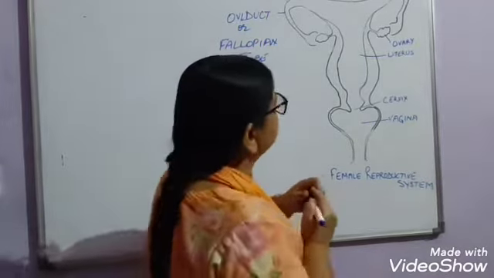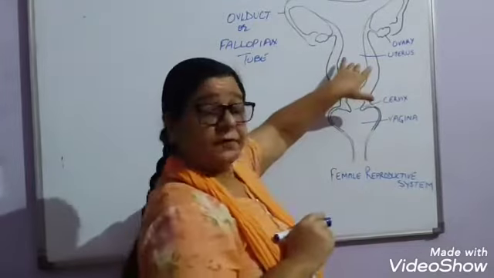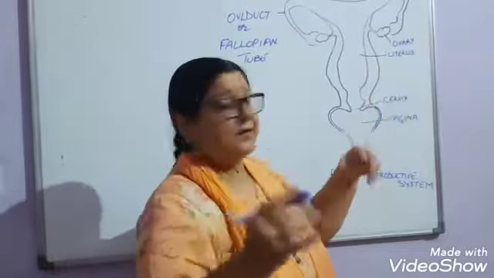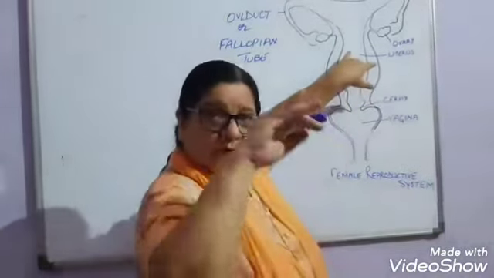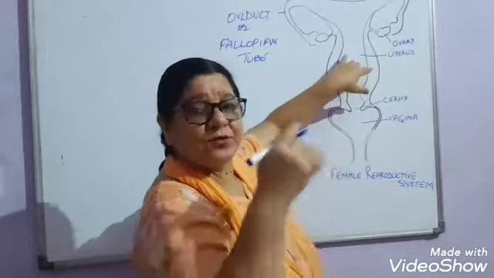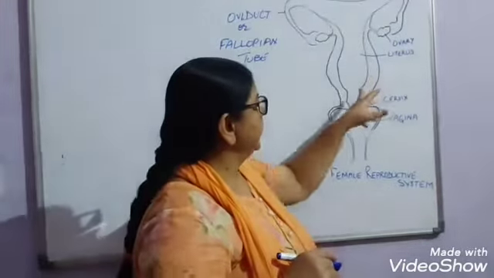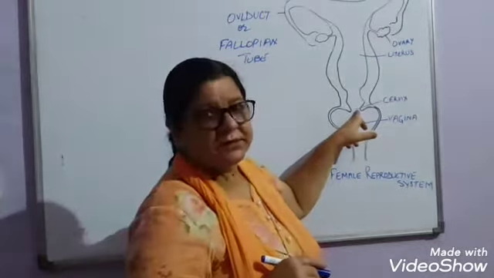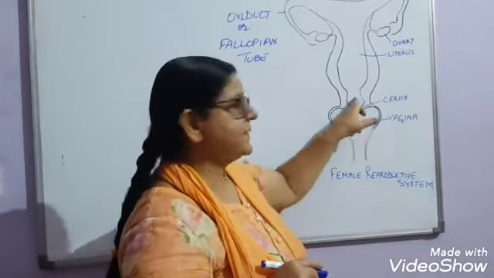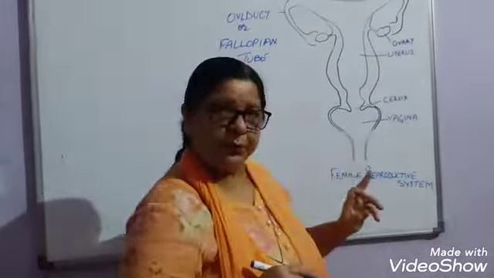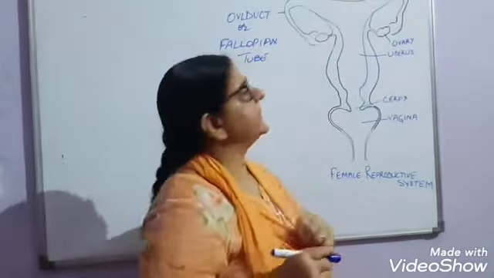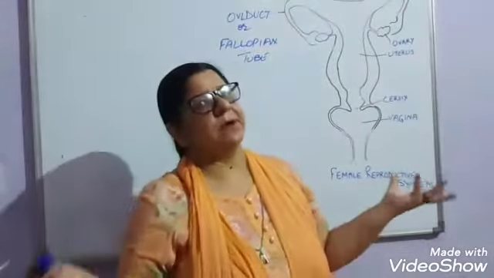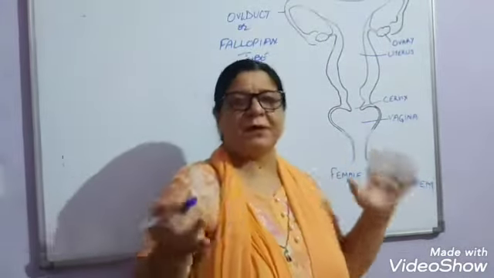Then the elastic bag-like structure is called the uterus. It is very, very elastic. It can just spread out when the embryo is developing inside it, or the fetus is developing inside it. Then this opens into the vagina through an opening called the cervix. Now, what happens when fertilization has to take place, or when fertilization does not take place? We'll discuss both.